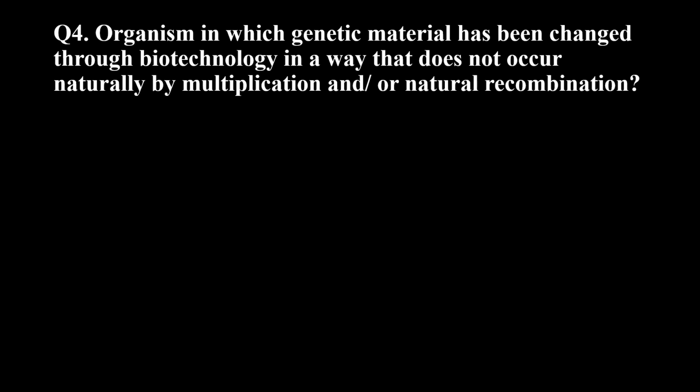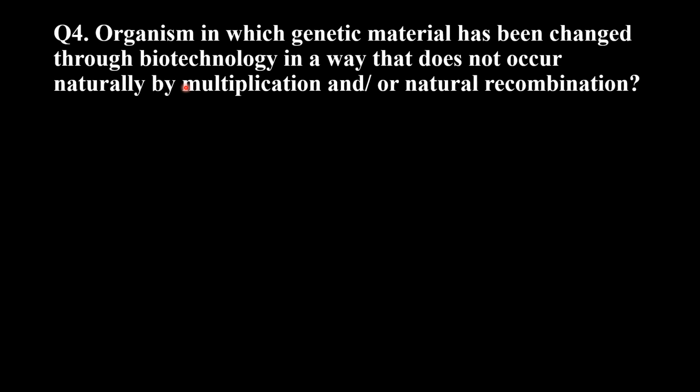So the next question is, an organism in which genetic material has been changed through biotechnology in a way that does not occur naturally by multiplication and or natural recombination. That means we have to tell what kind of organism is called that in which genetic material is changed through biotechnology.